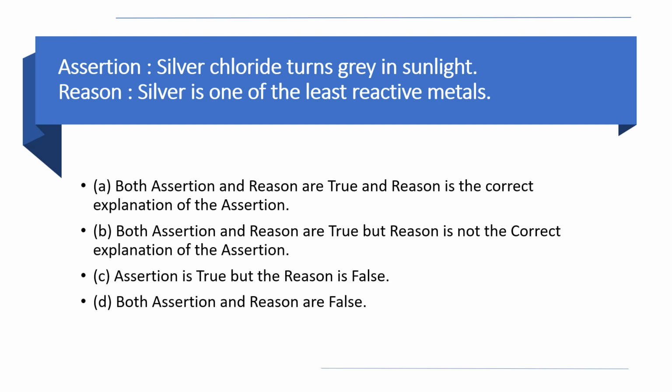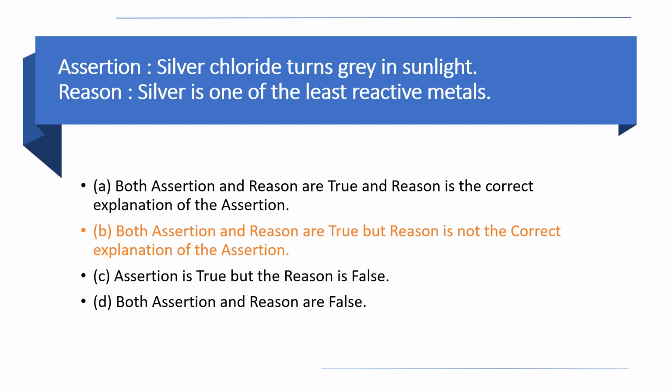PSBC mesentyl chap. That means chap is lowest of the series. That means copper, mercury, argentum, Au. Argentum means silver, Au means gold. So these are lowest of the series. That means they are least reactive metals. So both the statements are correct. But the reason is not the correct explanation of assertion. So here the answer is both assertion and reason are true, but reason is not the correct explanation of assertion.